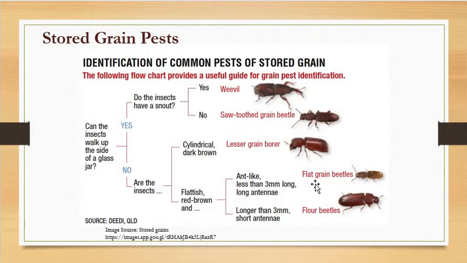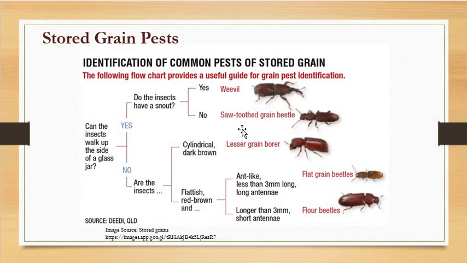If you keep dates for say 2-3 months in packaged form, it will start appearing inside them also. This flat grain beetle, though very minute in size and not easily noticed over the grains, still causes damage to the grains. Even the flour beetle is found feeding on flour, the powder form of the grain. All of them cause serious damage to stored grain, so they are treated as stored grain insect pests.